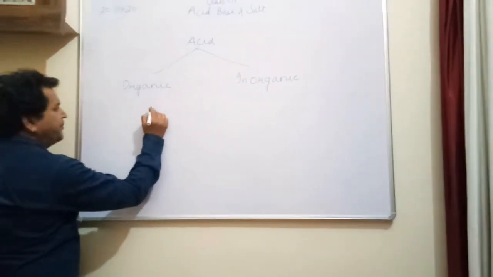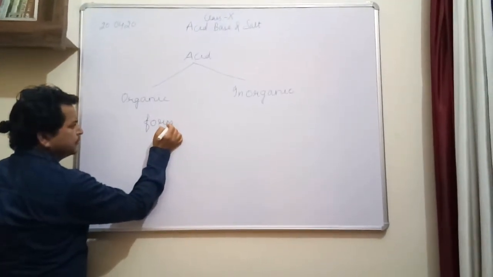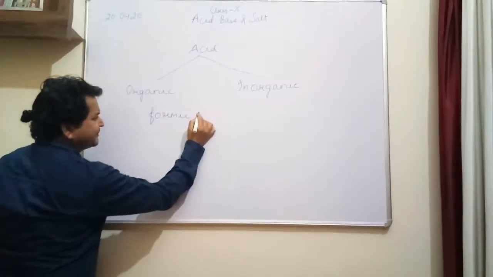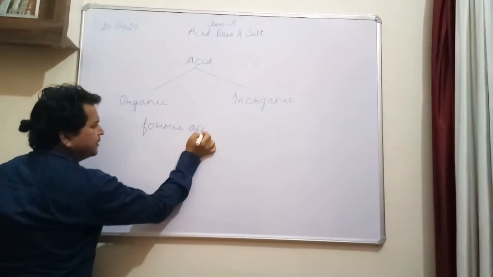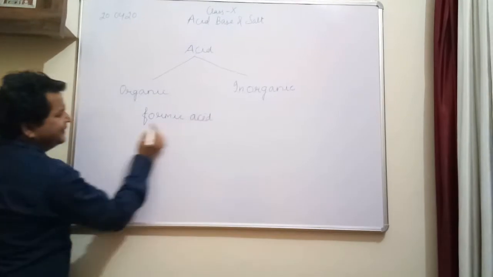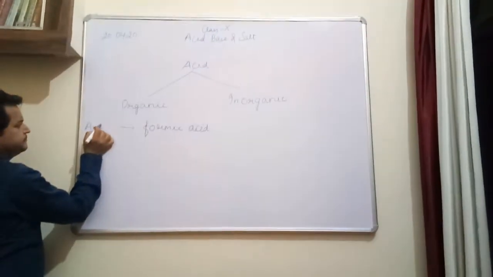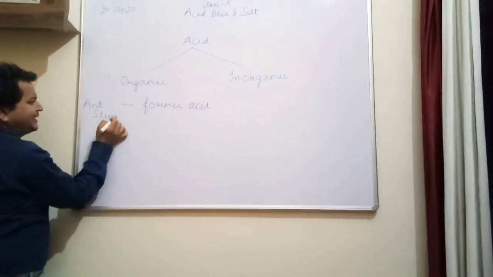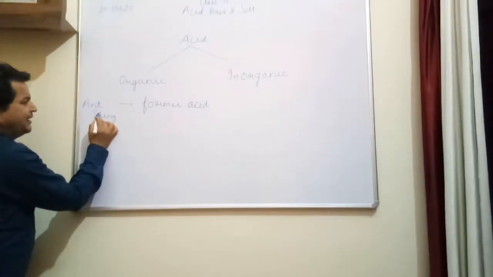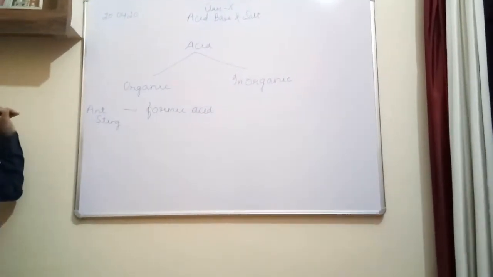I am having one formic acid. This formic acid is obtained from ant sting. You all know about the ant. In ant sting there is an acid, which is formic acid.